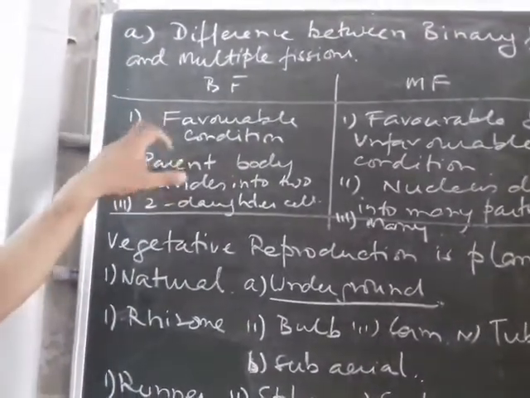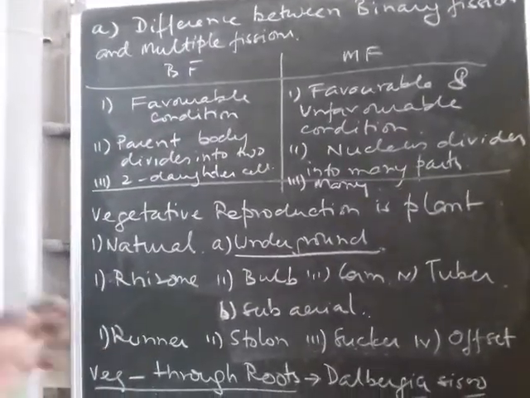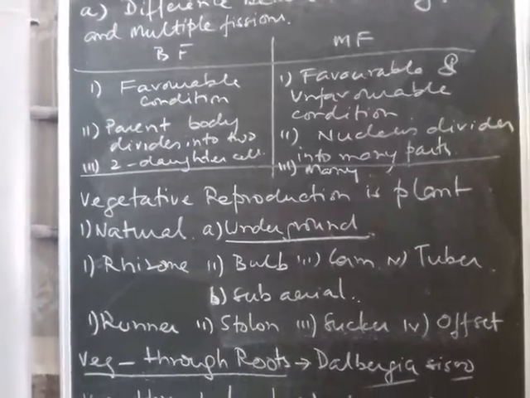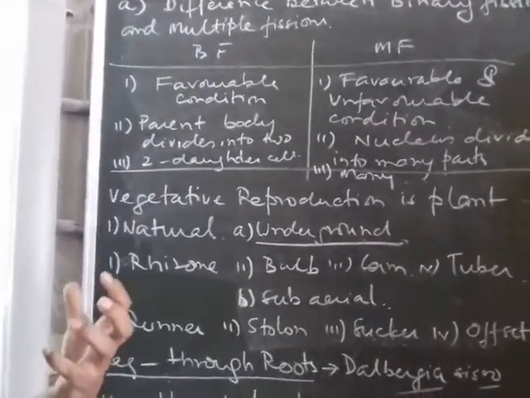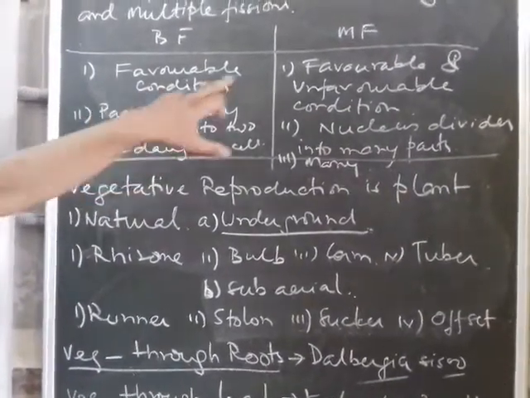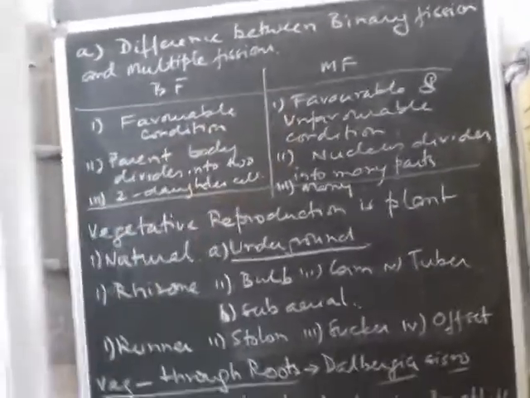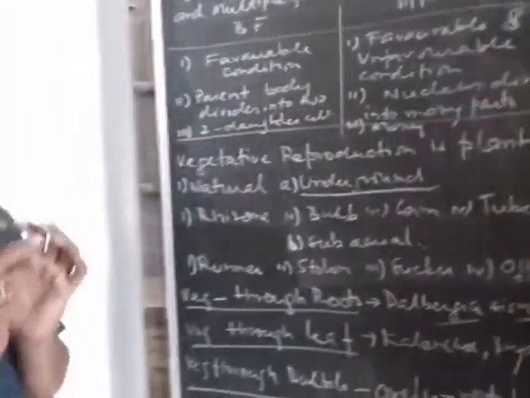So what are the differences? In binary fission, this occurs mostly in favorable conditions. That means if the conditions are favorable, like in amoeba, if they get food and a nice temperature, binary fission occurs. Multiple fission occurs during favorable and unfavorable conditions.